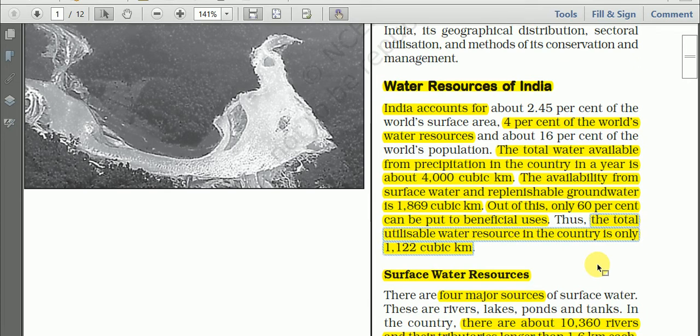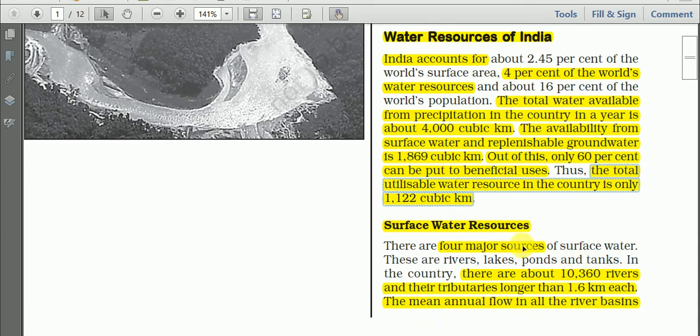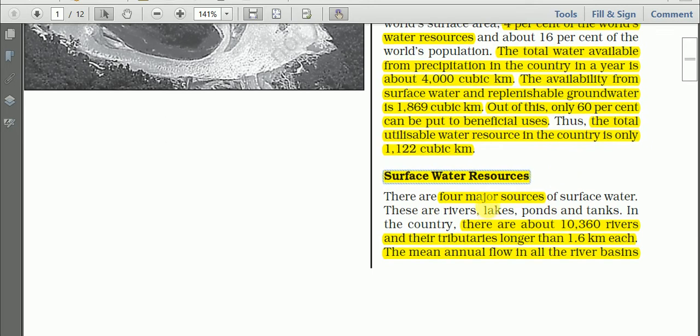Okay, now let us take up these surface water resources in India. In India we have four major sources of surface water. Those are rivers, lakes, ponds, and the tank.